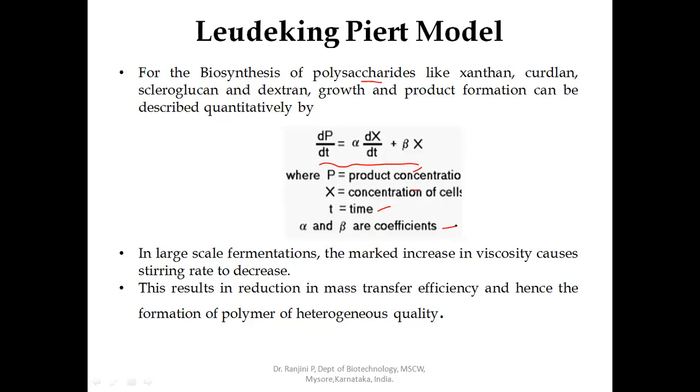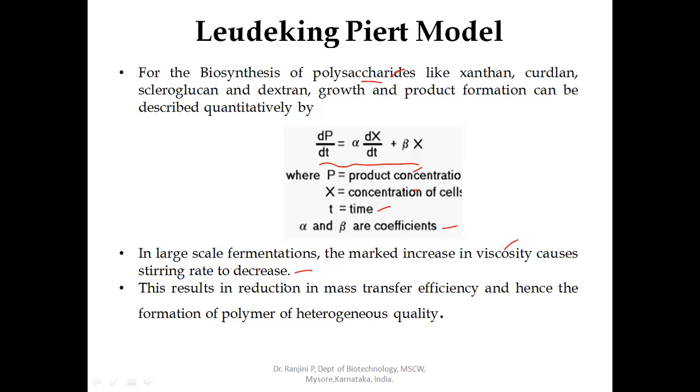In large-scale fermentations, there is a marked increase in the viscosity when the microorganism is producing the polysaccharide. The viscosity of the media increases. When the viscosity increases in large-scale fermentation, it inhibits the mixing or agitation of the media. The stirring rate decreases, and the agitation of the media becomes very difficult. This results in a reduction in the mass transfer efficiency.